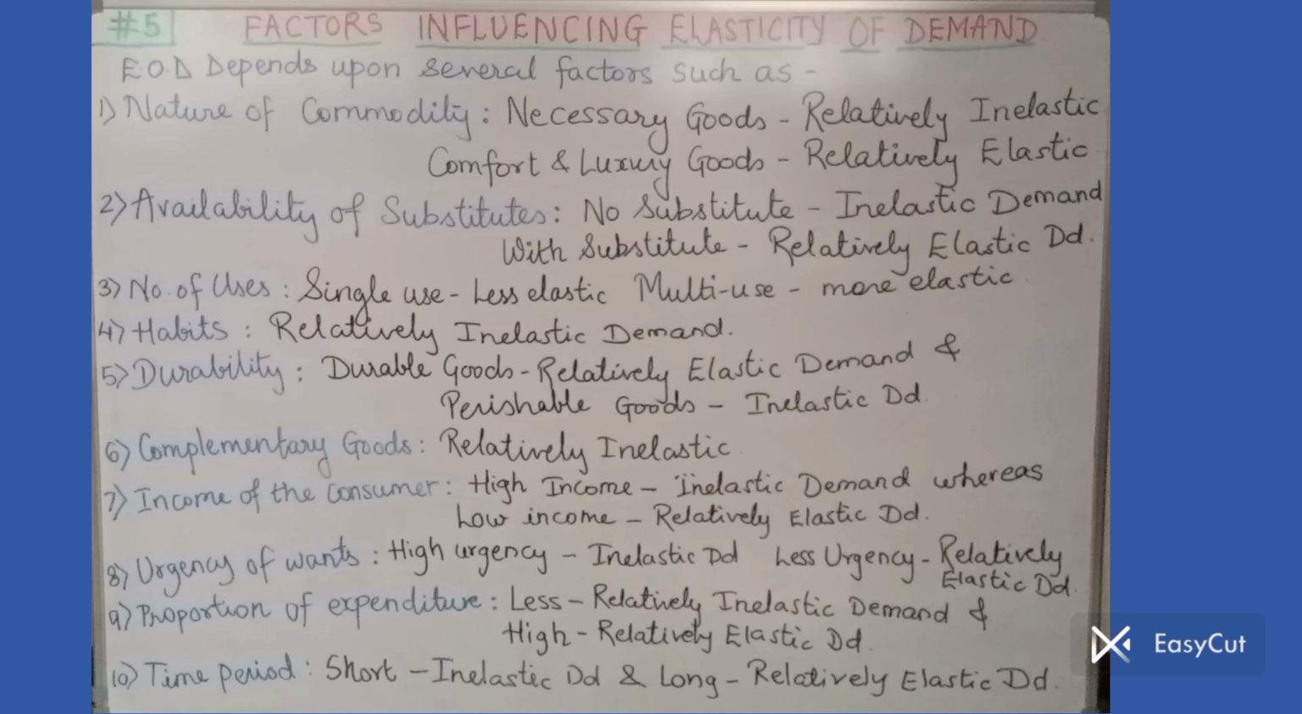So today we studied factors influencing elasticity of demand. One more question is remaining, which we will cover in the next lecture. So let us see today's points in short. EOD depends upon several factors such as nature of commodity, availability of substitutes, number of uses, habits, durability of goods, complementary goods, income of the consumer, urgency of wants, proportion of expenditure, and time period. That's what we saw today.